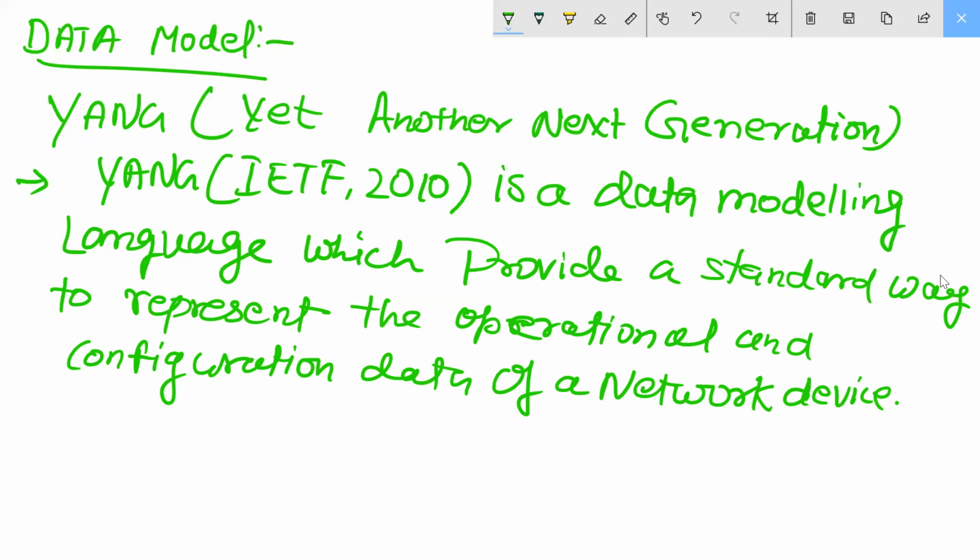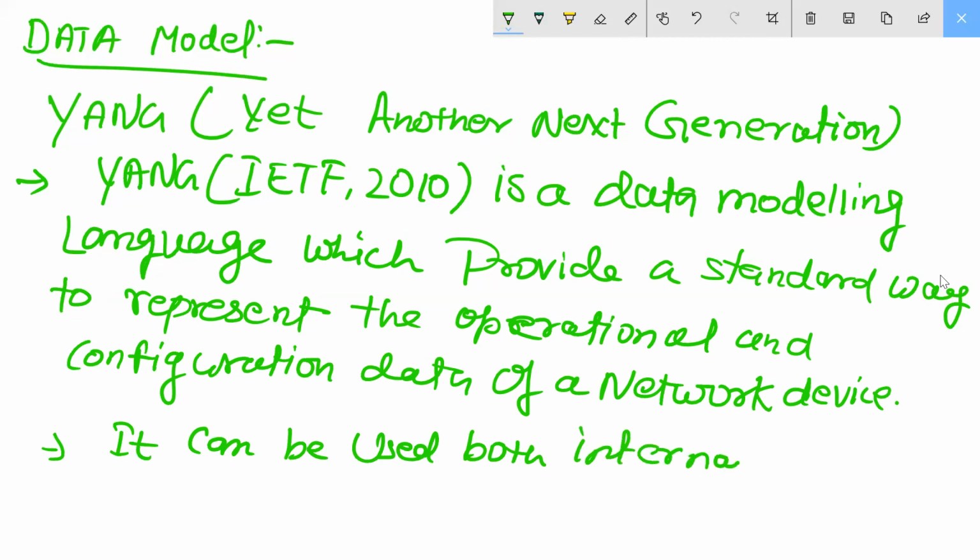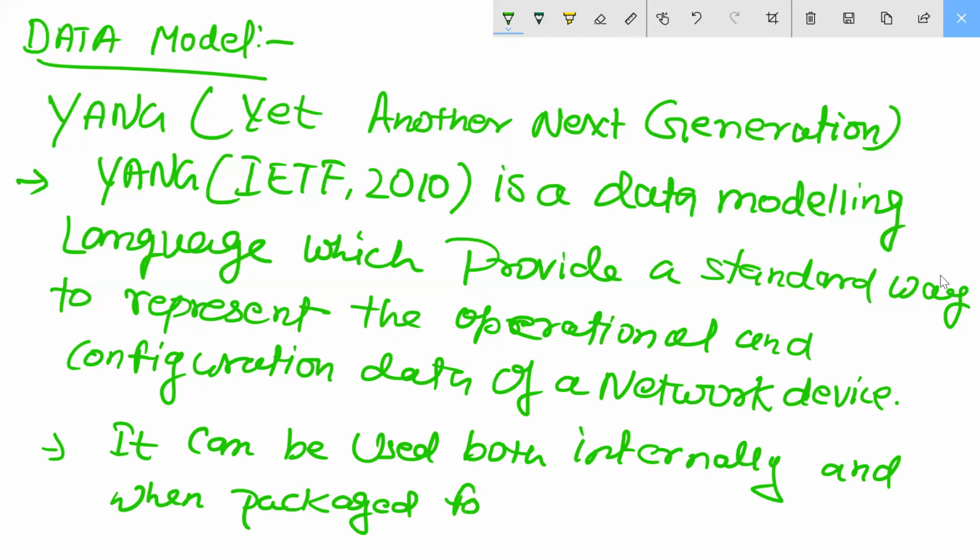It can be used both internally and when packaged for transmission.